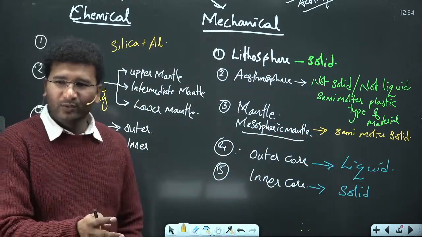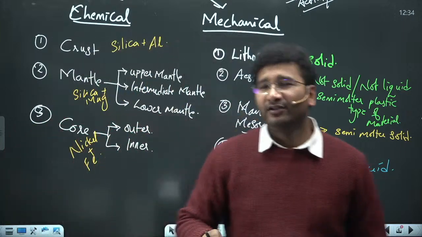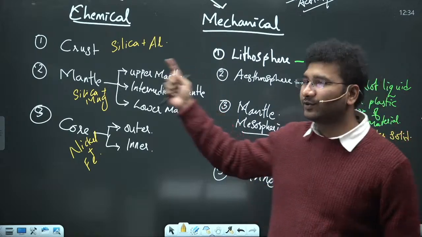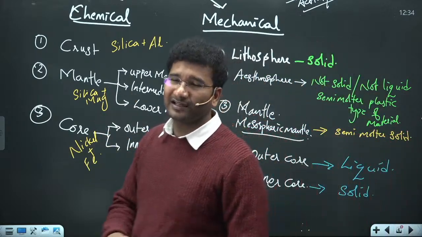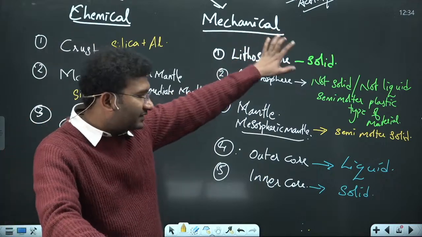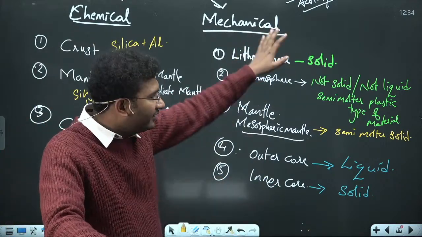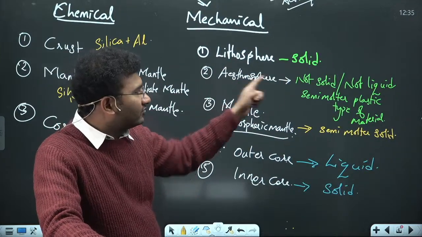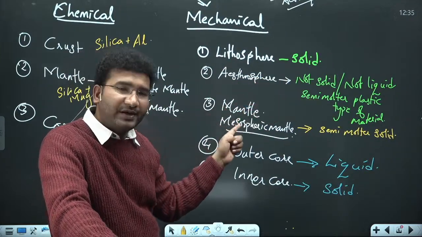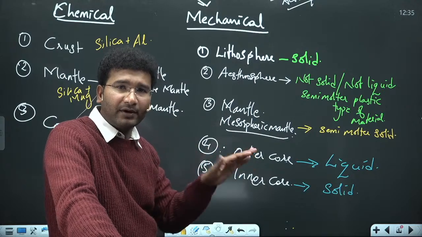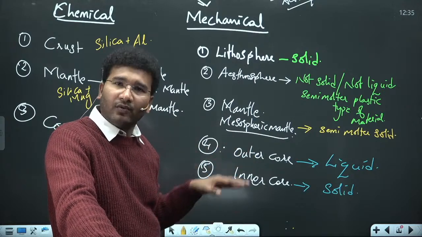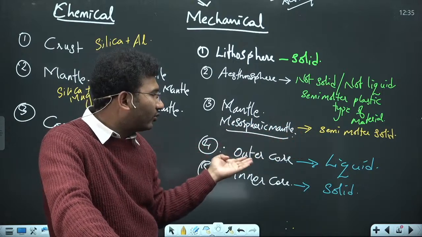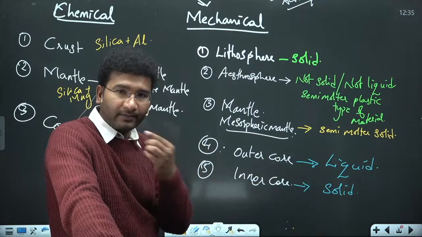So what do we do is, when we study the discontinuities, you go and study the discontinuities on the basis of this, and then you get confused. So that confusion I'm going to clear it now. So these are the interior layers you got to learn, and in the interior layers, see, 1. Lithosphere is solid, asthenosphere is semi-molten plastic, mesospheric mantle which is further divided into upper mantle and intermediate mantle जो है वो भी है, lower mantle. ये सारा semi-molten solid है and outer core liquid है, inner core solid है, right?